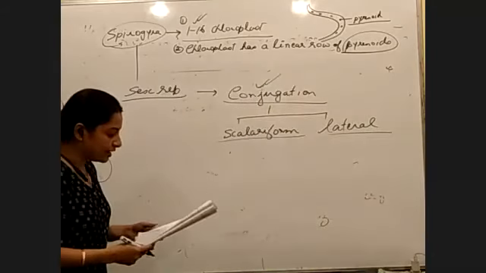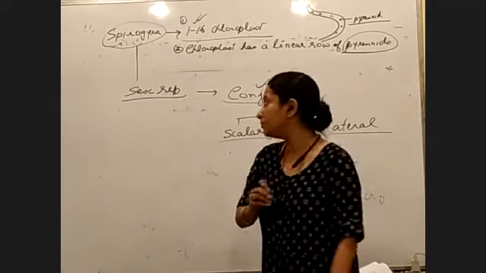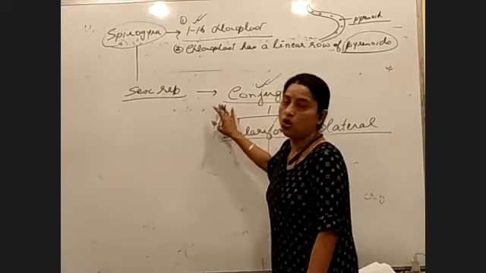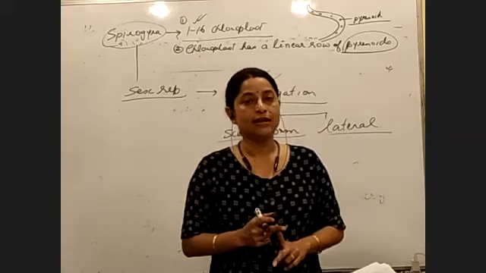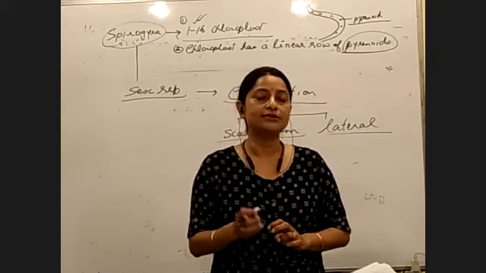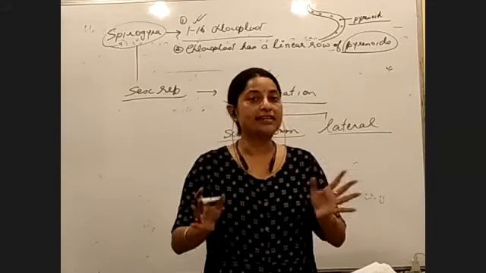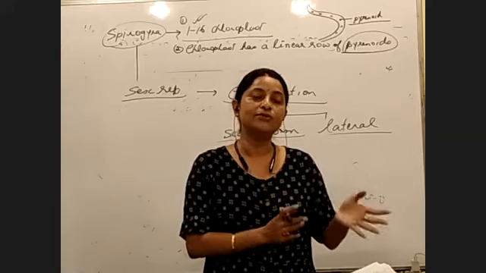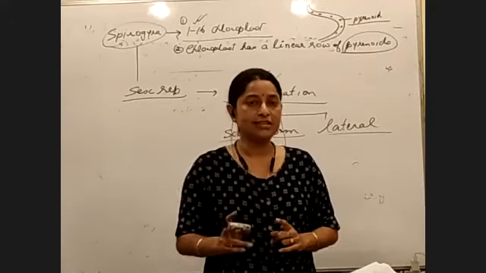Right. Now, talking about scalariform conjugation or lateral conjugation. Okay, let's talk about which is important. Right. So the conjugation process is the most important type of process by which Spirogyra undergoes sexual reproduction. Next, there are two types: one is called spiral conjugation, and the other is called lateral conjugation. What is the basic difference?